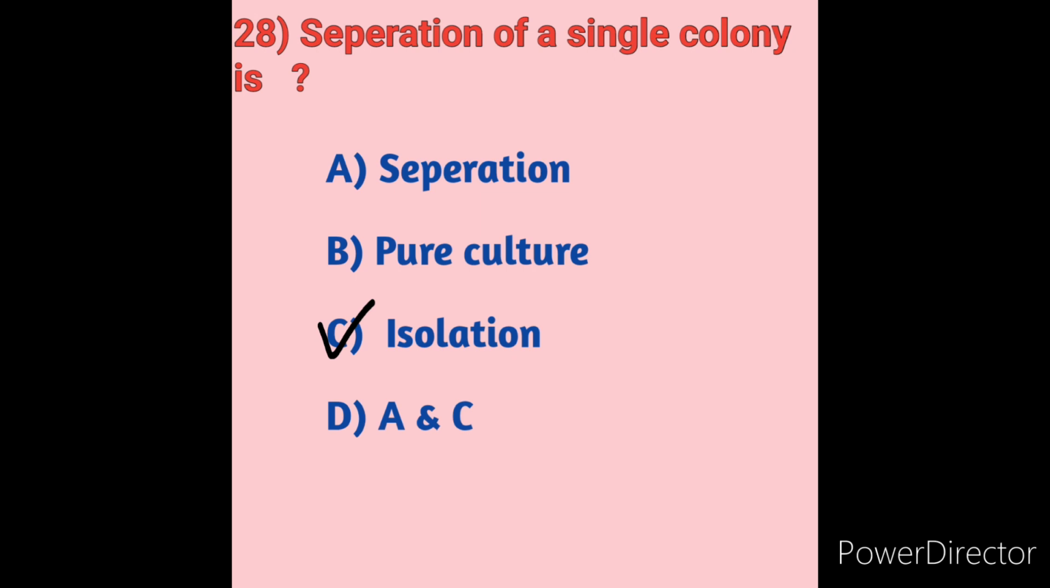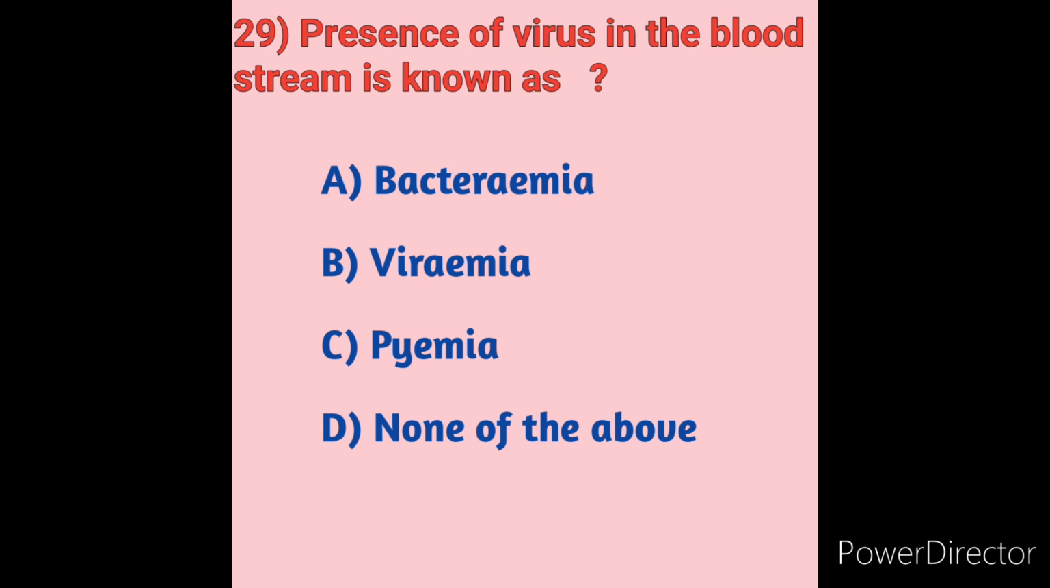Next we will move on to question number 29. Presence of virus in the bloodstream is known as... It means the virus is present in the bloodstream. So what word in the medical term will we call it? We will see the options here. Option A, bacteremia. Option B, viremia. Option C, pyemia. Option D, none of the above.